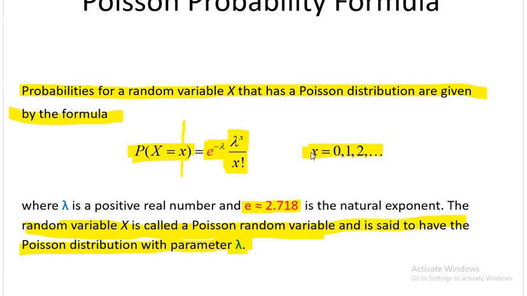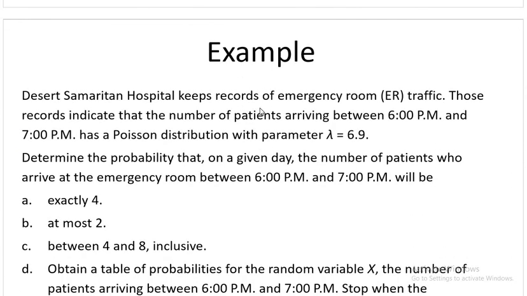In binomial distribution, you go from 0, 1, 2 up to some number n, because we repeat the experiment n times. So at the most we can have n successes. Here there is no n mentioned. Why? Because it's a frequency during some time. We cannot predict how many patients we will get, how many calls we will receive. They can literally go to infinity. So x can be very, very large here. It starts from 0 and it has no upper limit. Let's see an example.